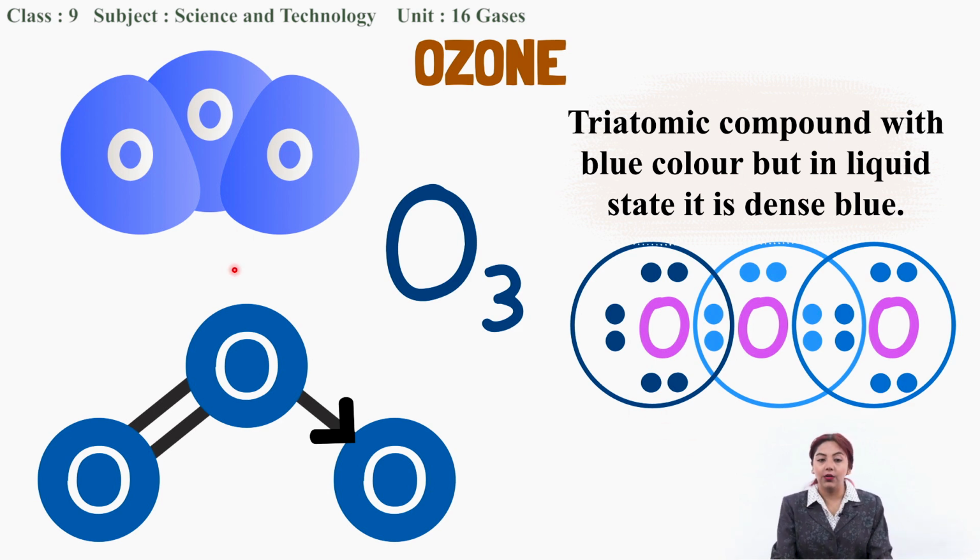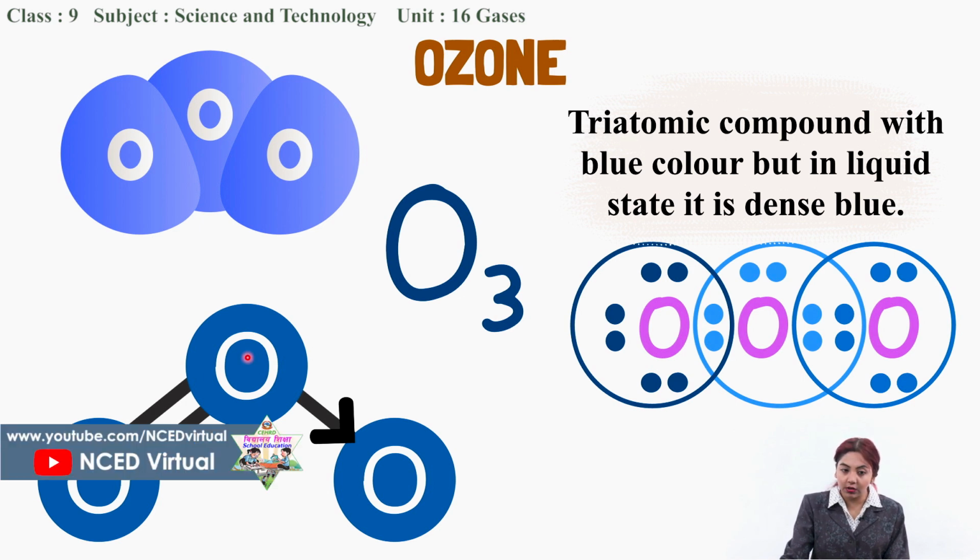So here in the figure you can see that three atoms of oxygen form a molecule of ozone. And how do they occur in a molecular state? They share the electrons present in their outermost orbit to reach the stable octet state. So here you can see these two oxygens share 2 electrons each from the outermost orbit, forming a double bond between the two atoms of the molecule.